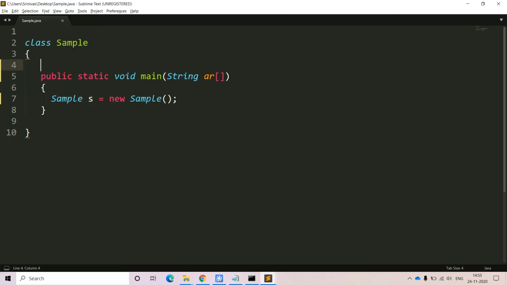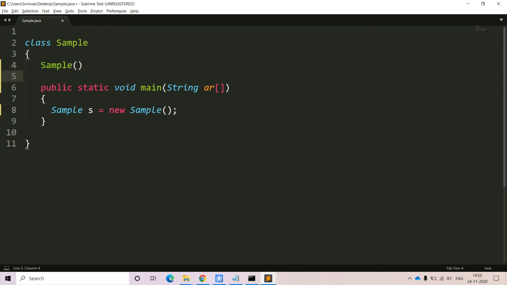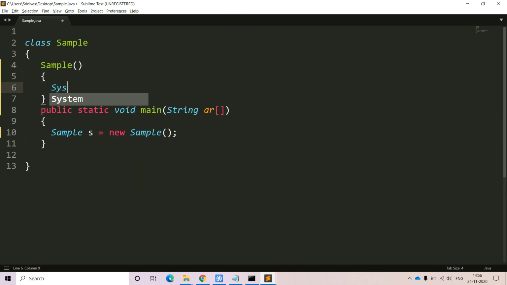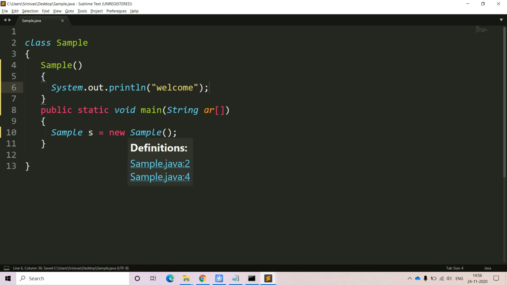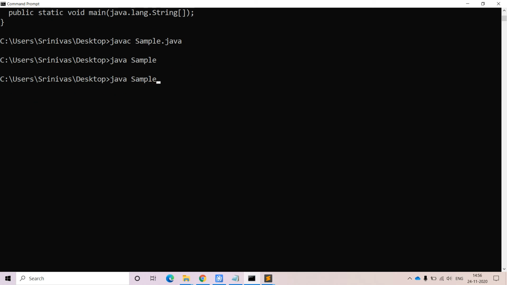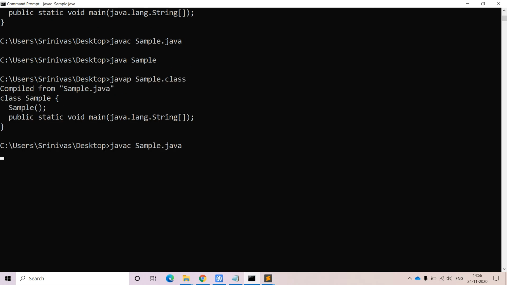For example, I want to define one default constructor Sample with the same class name. Within that I want to print System.out.println welcome. One simple message is there, and here it is an explicit default constructor. While creating the object it will definitely be invoked, and whatever content is available will be printed. You will get the welcome message from here. There is no doubt at all.